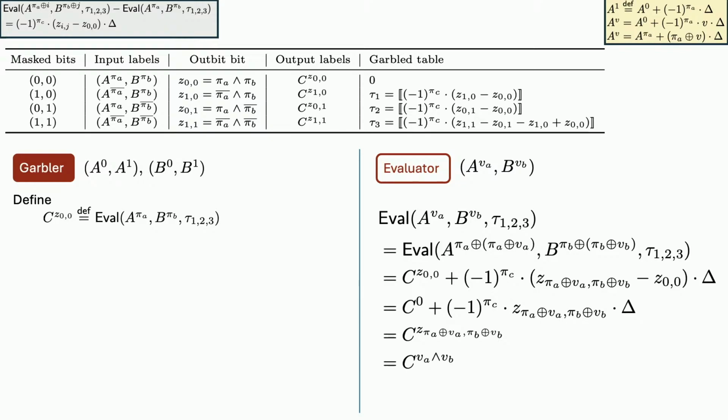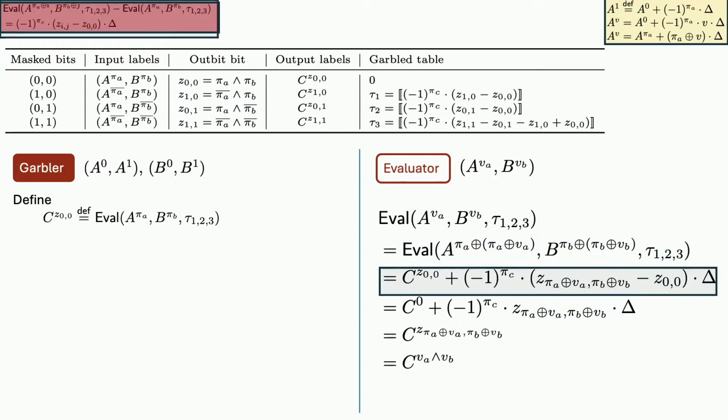Okay, this is the most math-heavy slide, but I'm going to go over it step by step. Okay, so the first step, there's nothing. I just replace pi a VA by pi a XOR VA, pi a XOR pi a XOR VA. So it's identical. Okay, how did this go to this? Well, here I'm invoking the properties of eval. So this is one side of the eval. This is the other side of the eval. The difference will essentially give us this part. Okay, you can plug this in as i and this as j. It will give us this equation.